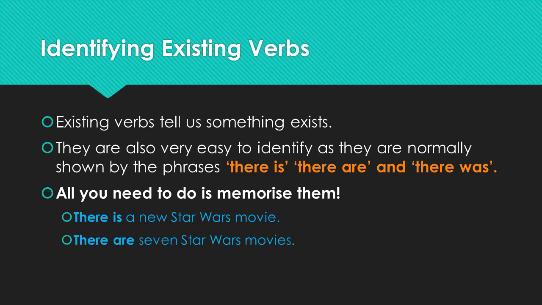There are 7 Star Wars movies. Again, the verb is are because are tells us exists. There exists 7 Star Wars movies. So just go ahead and memorize there is, there are, there was, and then just take the last word, is, are, and was, existing verbs.